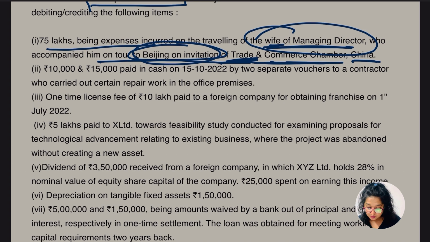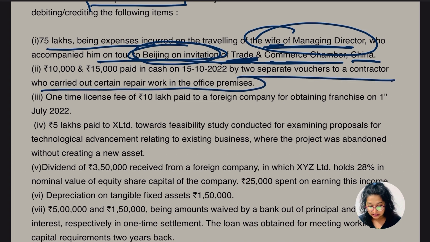Yes, paid by two separate vouchers to the contractor who carried out certain repair work in the office premises. So you have to tell me what the limit is. Normally the limit is 10,000, but there is some other limit for the transporter. So what is that limit? You have to guess and comment below if you know that.